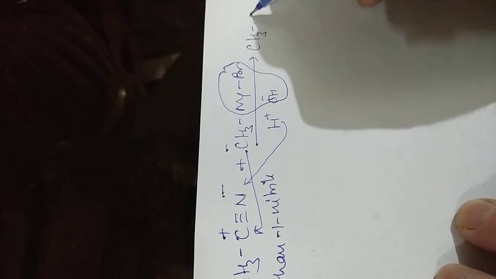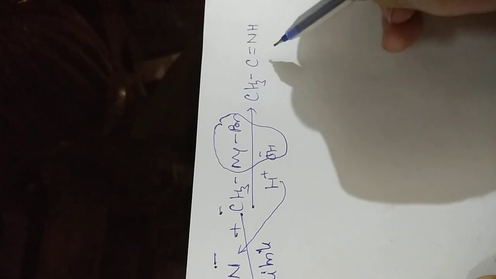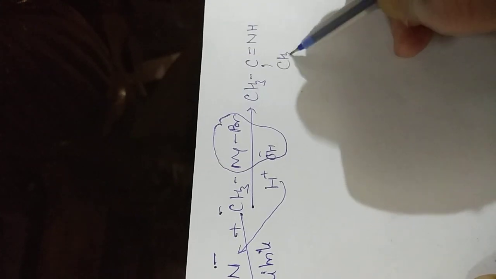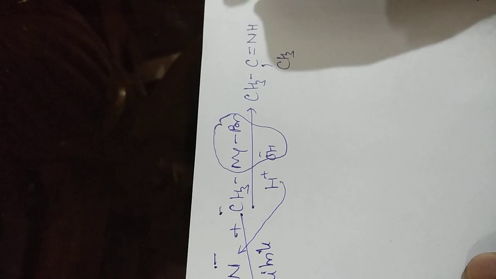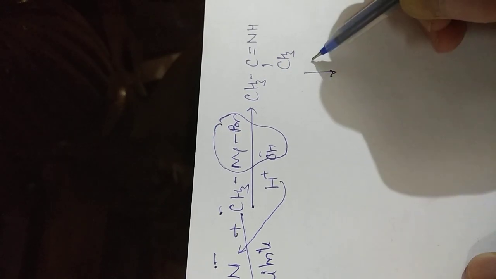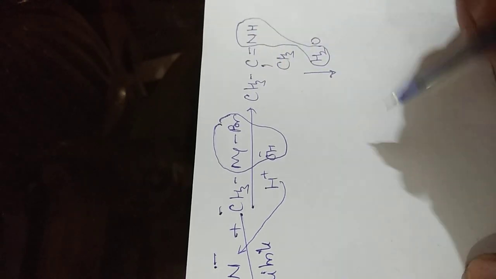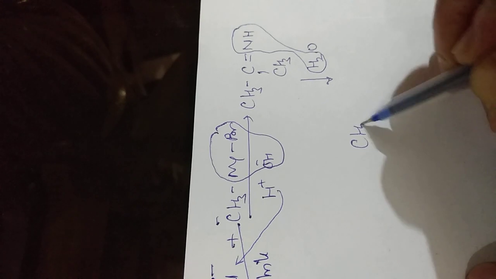As a result, the addition product will form. MgBrOH will be removed. When it is further treated with water, NH3 will be removed and acetone will form.